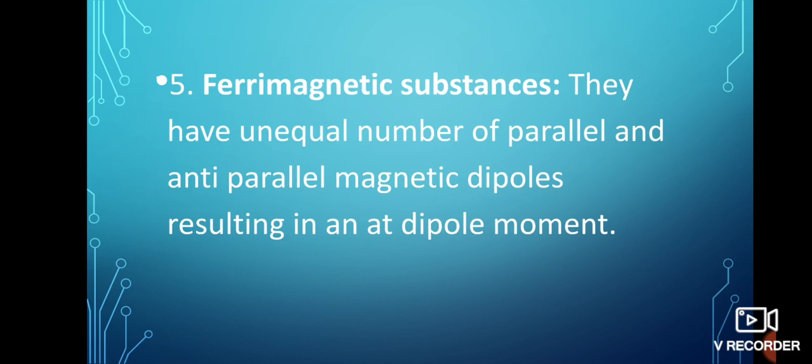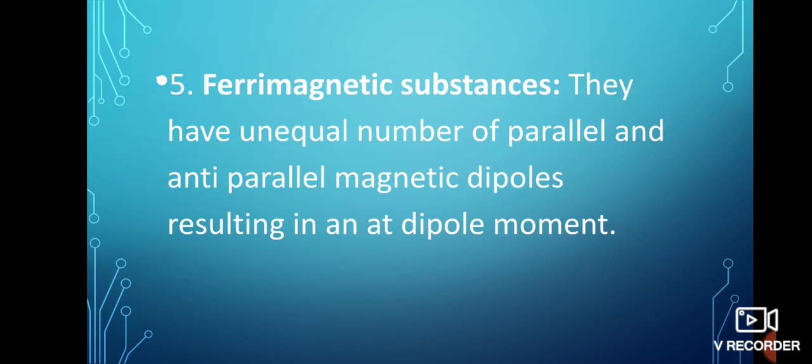Now last one is the ferrimagnetic substances. They have unequal numbers of parallel and anti-parallel magnetic dipoles resulting in a net dipole moment. It means ferrimagnetism is observed when the magnetic moments of domains in substances are aligned in parallel and anti-parallel directions in unequal numbers.